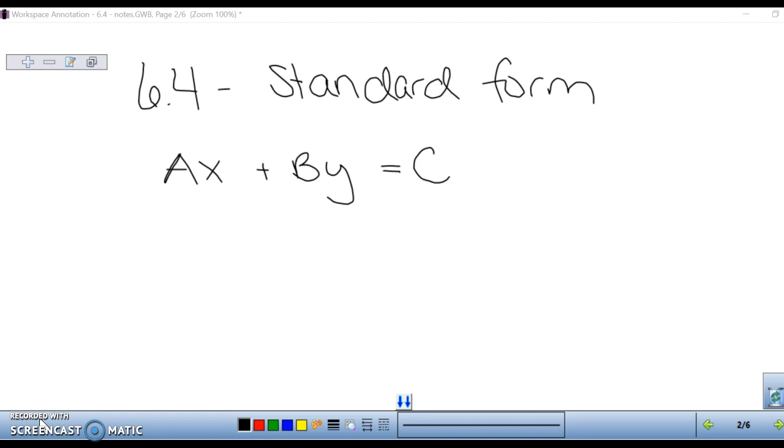So let's start with standard form. Our standard form is ax plus by equals c. If you notice, your x and your y variables are on the same side of the equal sign. So this is standard form. To get something in standard form, you want to make sure your x and your y are on the same side of the equal sign.